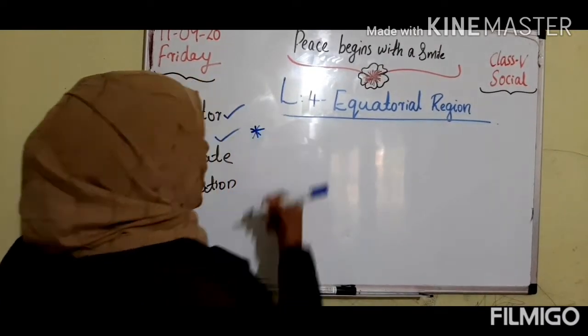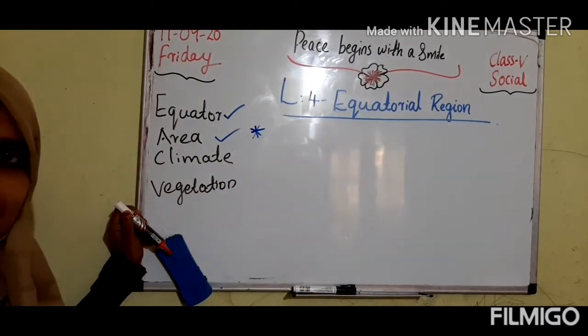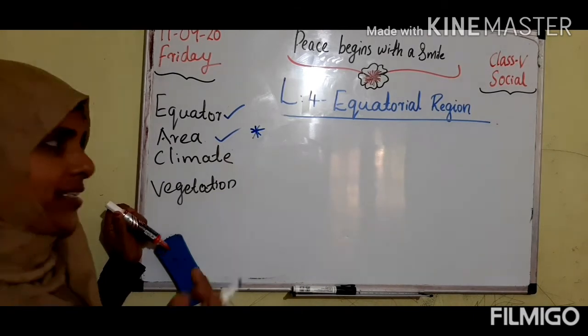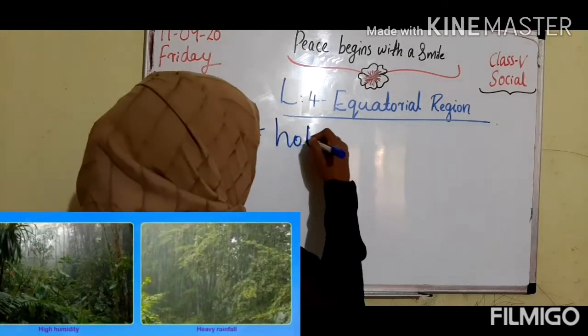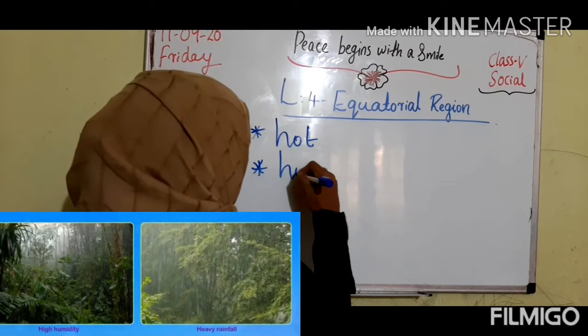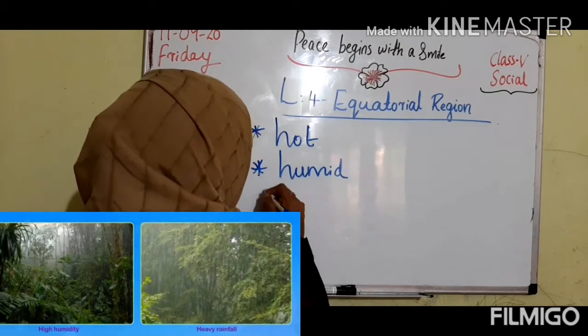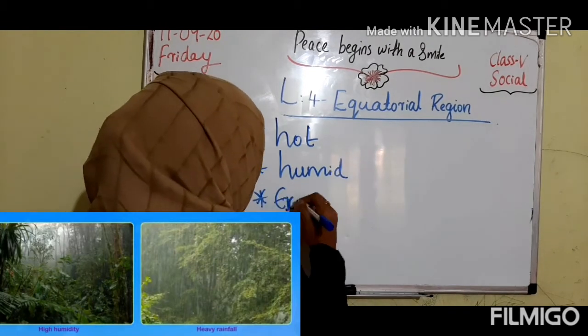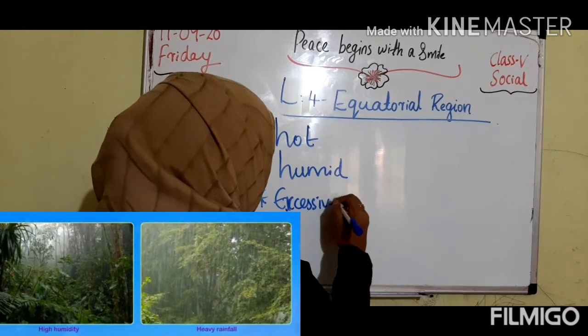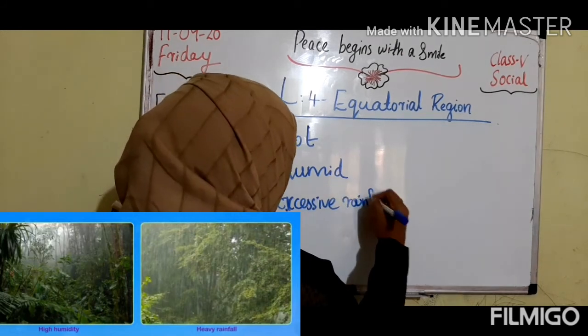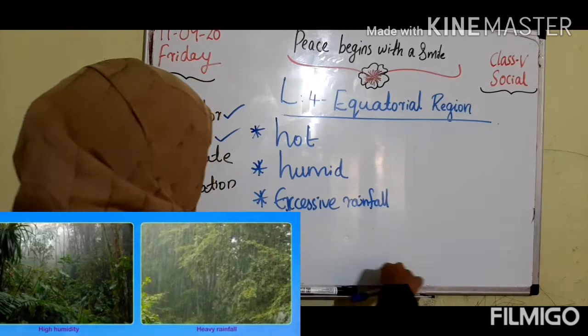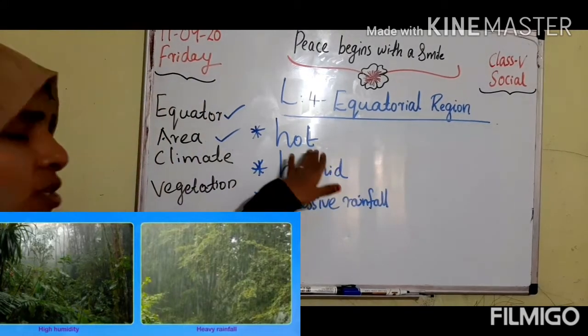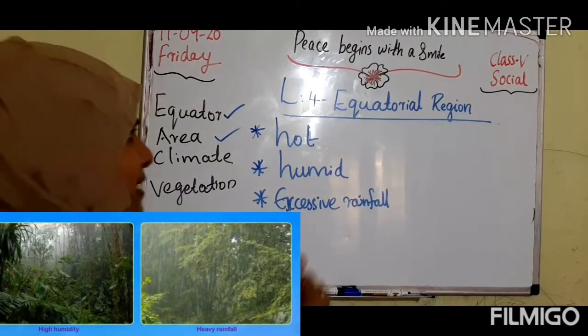As you all know, we learned in the last class that the climate of the equator region is very hot throughout the year and very humid also. Then excessive rainfall is also there in the equator region. That's what we learned. But we can check how it comes.